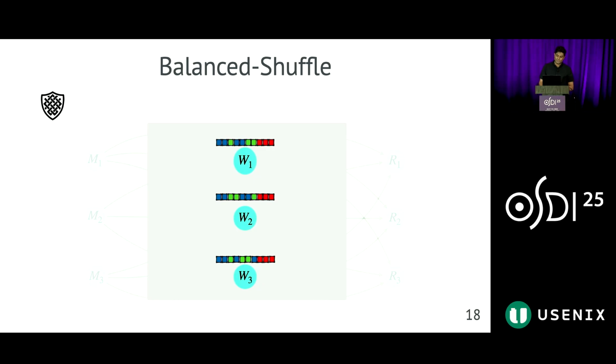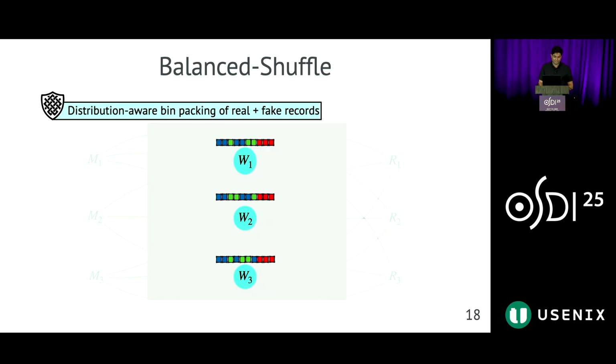Unlike prior approaches, this stage of Weave uses the underlying distribution of records across keys. And then, with distribution awareness, Weave packs real and fake records across reducers, ensuring obliviousness with much lower overheads.